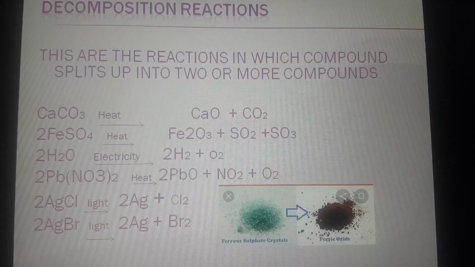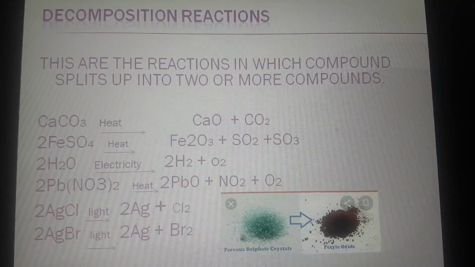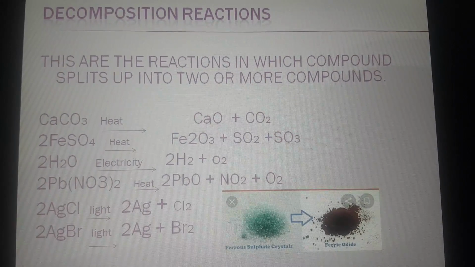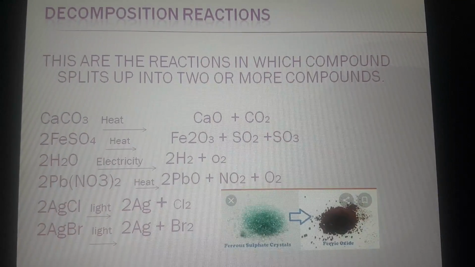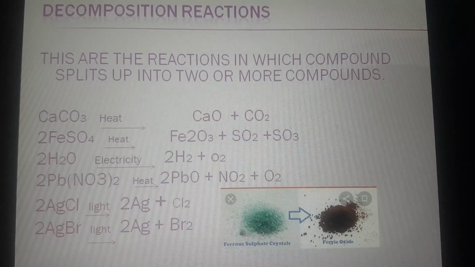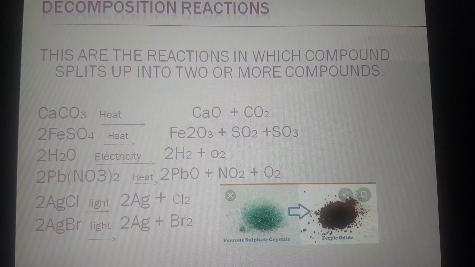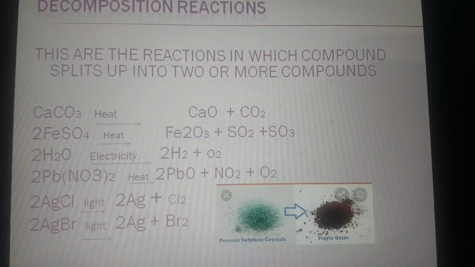Now the other reaction is when FeSO4, that is ferrous sulfate, in the presence of heat, splits up into ferric oxide, sulfur dioxide and sulfur trioxide. This reaction is also given in the form of an activity, activity 1.5. This is also an important question in exams.